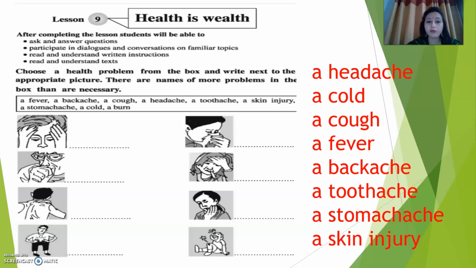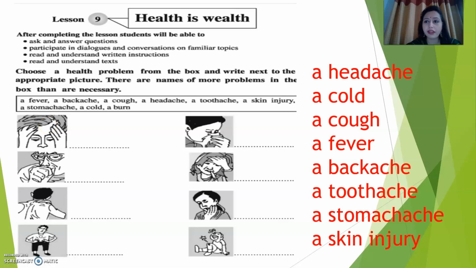There is a picture where we get some of the health problems. Look, let's see. Choose a health problem from the box and write next to the appropriate picture. There are the names of more problems in the box than are necessary. Okay, there are so many problems named. You will have to find out the problem. Okay, from these pictures we can very easily understand what it is.